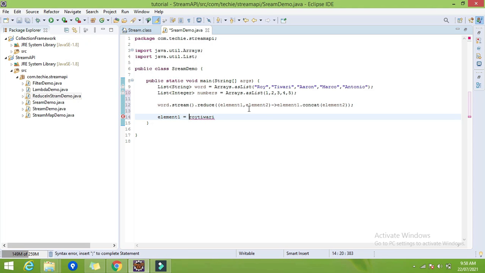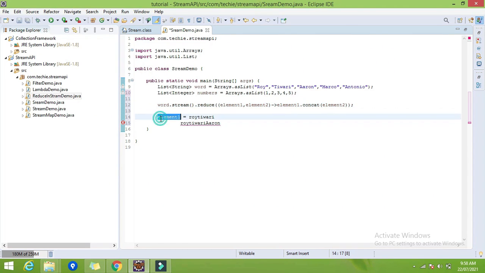Now for the second time, we have element 1 as Roy Tiwari and the second element will be Aaron. So what will be the result of this? It will be Roy Tiwari and the second element is Aaron, right? Whatever the result of this operator will be accumulated into the first argument.